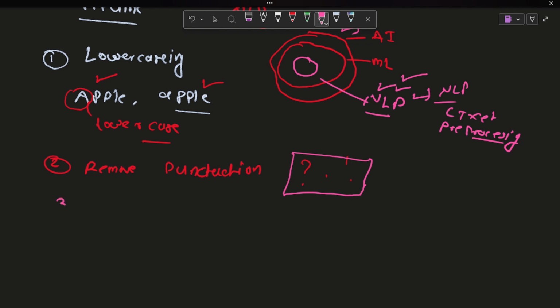Okay. The third one we are going with is removing stop words.